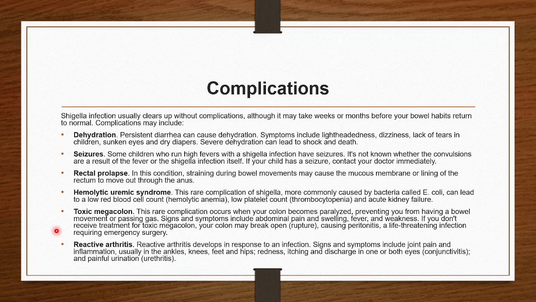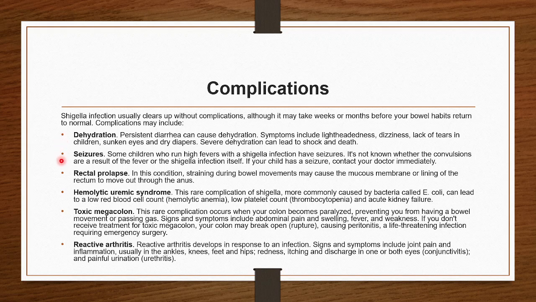Now complications. Generally Shigella infection clears up without any complication, but sometimes it may take weeks or months before your bowel habits return to normal. Sometimes complications can arise. So what are these complications? These could be dehydration. Persistent diarrhea can cause dehydration. The symptoms of dehydration will be lightheadedness, dizziness, lack of tears in children, sunken eyes, dry diapers, and severe dehydration can lead to shock and death also.